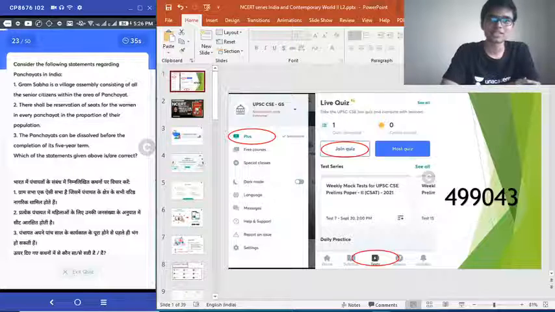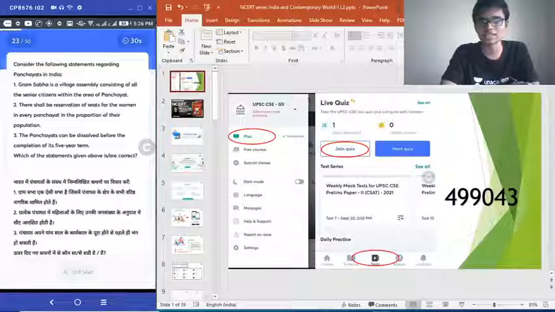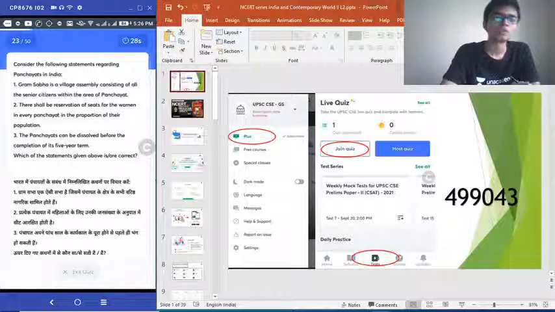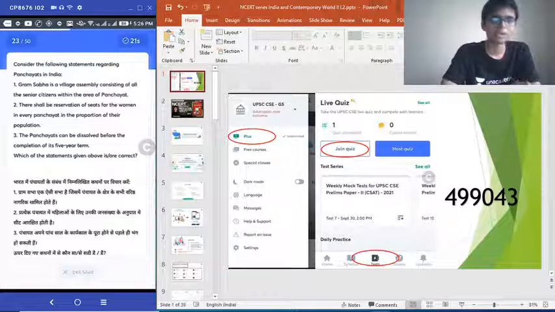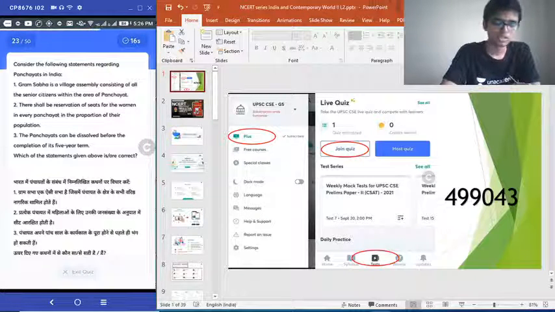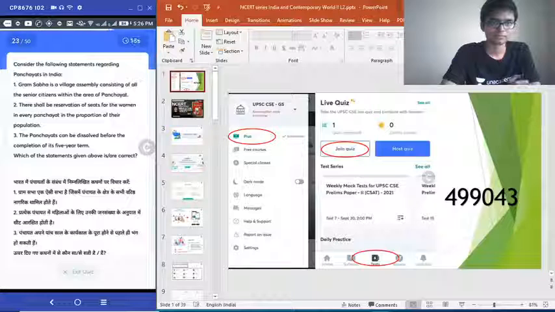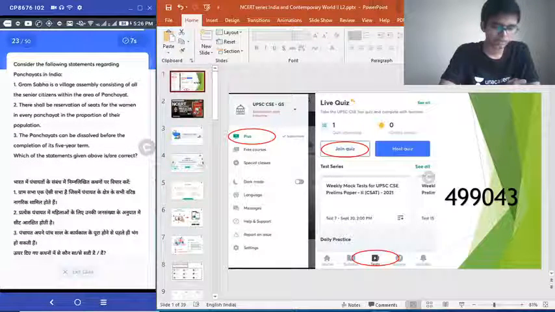Consider the following statements regarding panchayats in India. 1. Grama Sabha is a village assembly consisting of all the senior citizens within an area of panchayat. 2. There shall be reservation of seats for the women in every panchayat in the proportion of their population. 3. The panchayats can be dissolved before the completion of its 5-year term. Choose the correct answer. Very simple question again. Regarding panchayats in India, which among the following statements is or are correct?